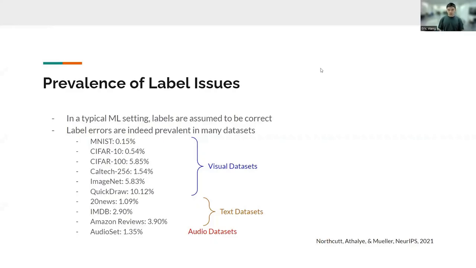In a typical machine learning setting, labels are always assumed to be correct, but it turns out that this is not always the case. CleanLab discovered that label errors are indeed very prevalent in many datasets, even some of the very popular datasets. These label issues can range from 0.15% in MNIST up to over 10% in QuickDraw, and they span visual, text, and audio datasets.